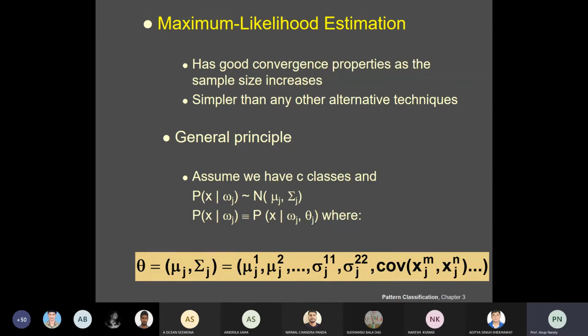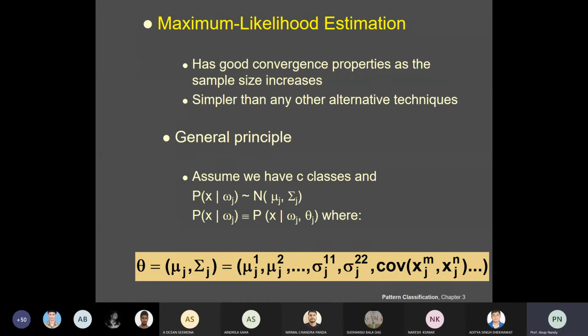So your job is to use the information provided by the training sample points to obtain a good estimate for the unknown parameter vectors. What are your unknown parameter vectors? Theta 1 for class 1, theta 2 for class 2, theta 3 for class 3, up to theta c for class c.